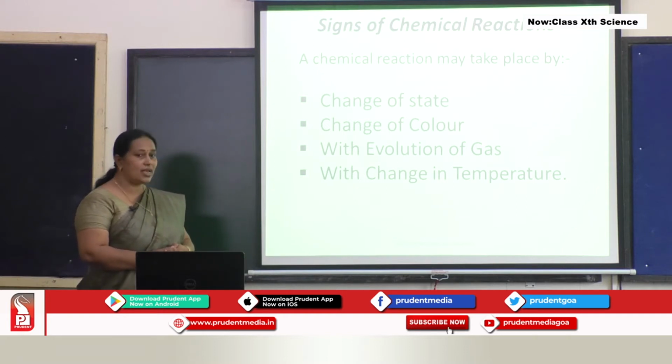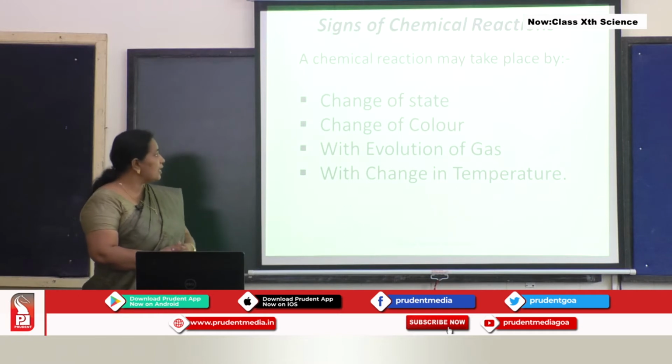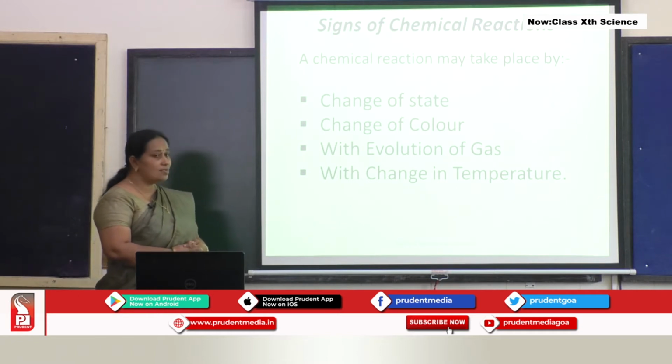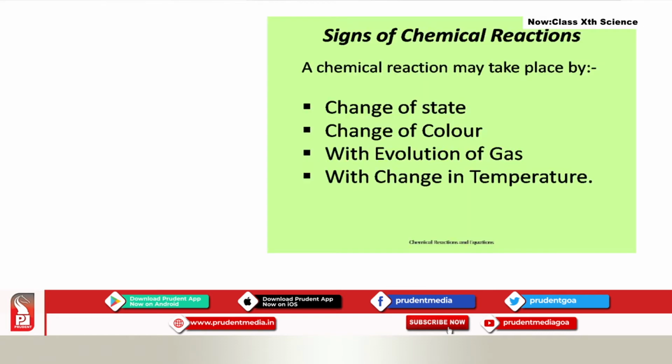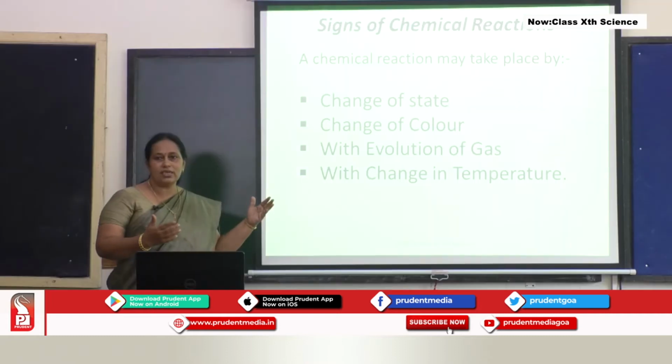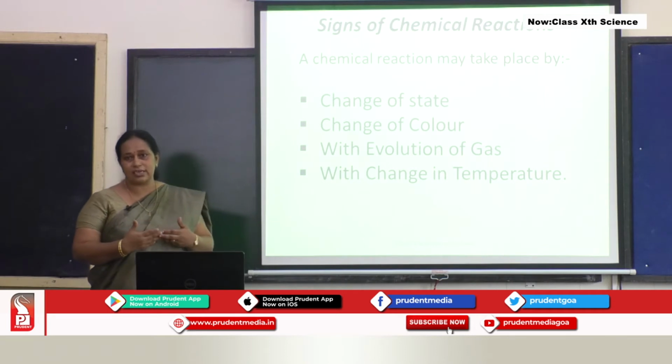And also, the next observation is that chemical reactions take place with a change in temperature. There are chemical reactions which involve absorption and release of energy. So, these are the observations which will help you to know whether a chemical reaction has taken place.